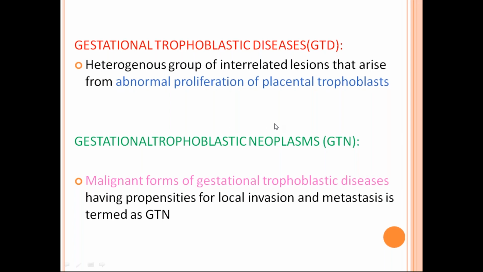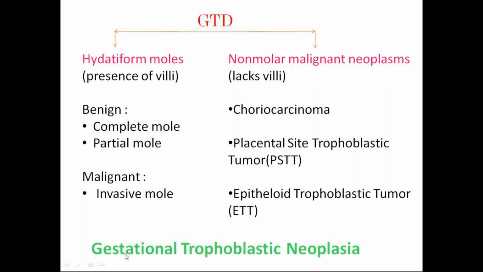So choriocarcinoma, placental site trophoblastic tumor, and epithelioid trophoblastic tumor, they all spread through direct spread, that is local invasion, and also metastatic spread. So both types of spread are present, and depending upon the type of the tumor, the propensity with which they do varies, right?